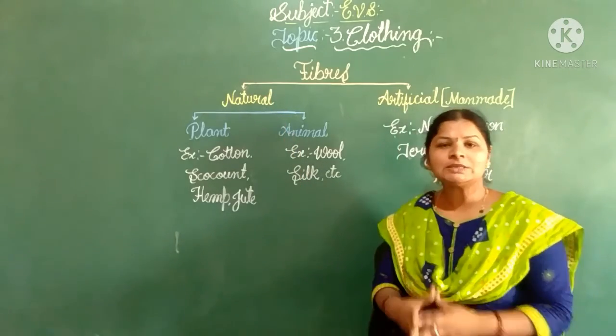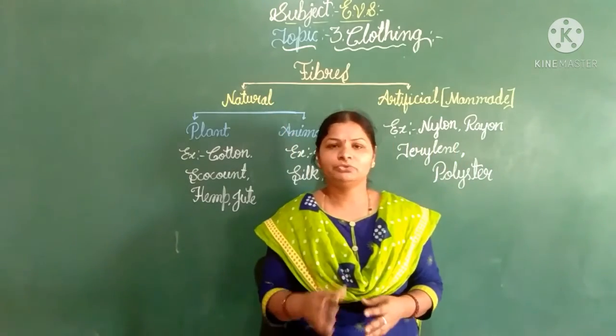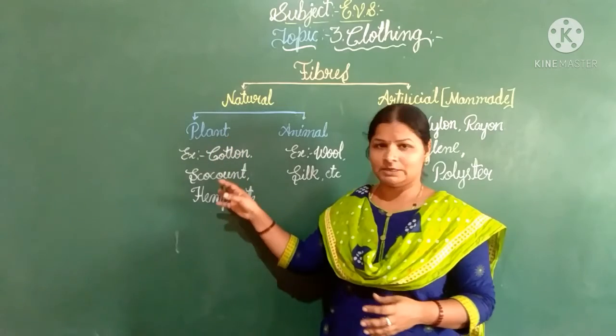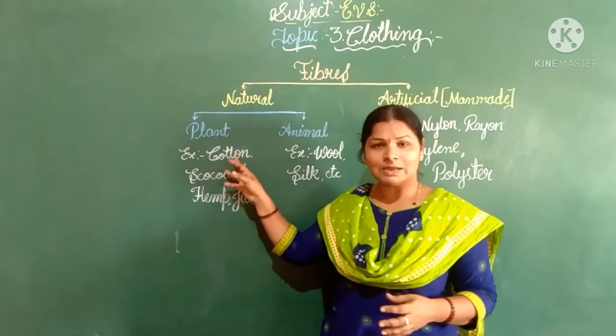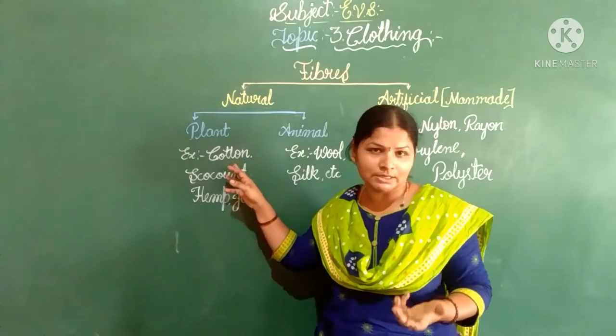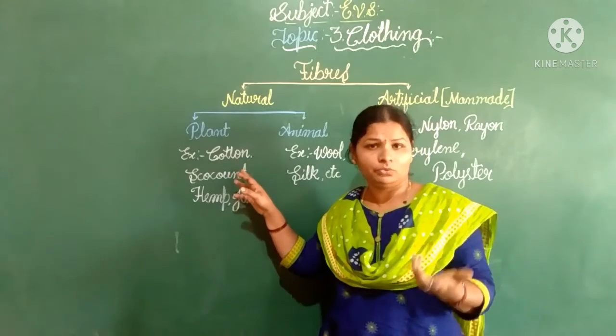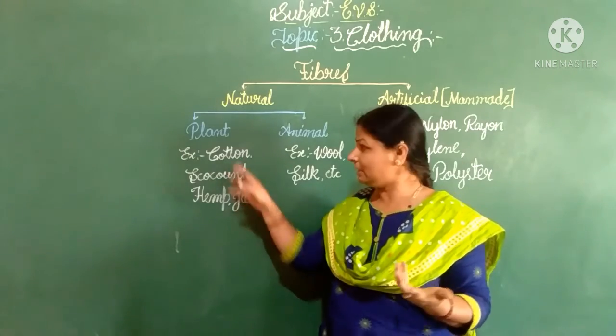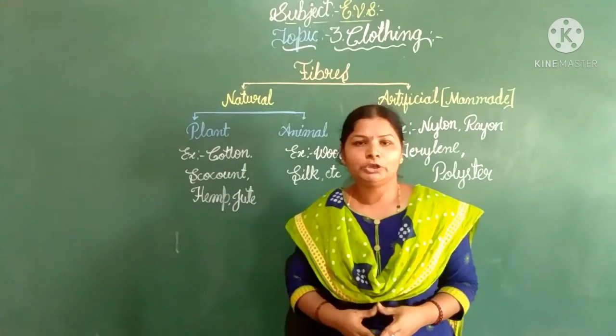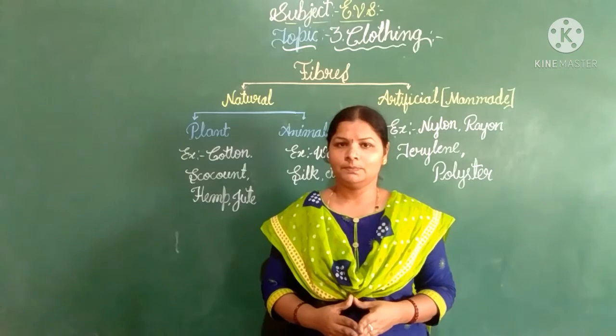Okay, so in today's class we are going to discuss the natural fibers, what cotton is, how we get cotton cloths, and how we get cotton from the plant. So that we are going to discuss now.